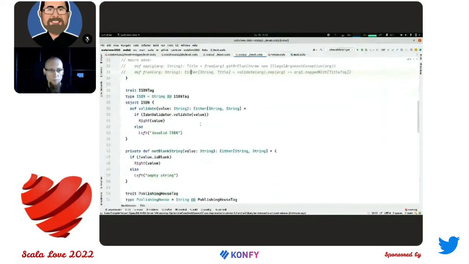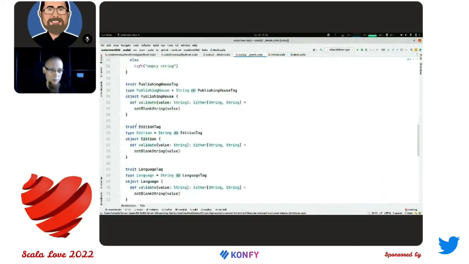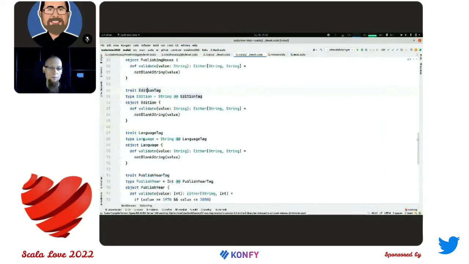Okay, so let's move on. We have ISBN as on the slide. For kebs tagged, I unfortunately cannot define a whole trait that will represent a not blank string, but I can extract the logic to a separate function and use that in the companion object for publishing house, edition and language.